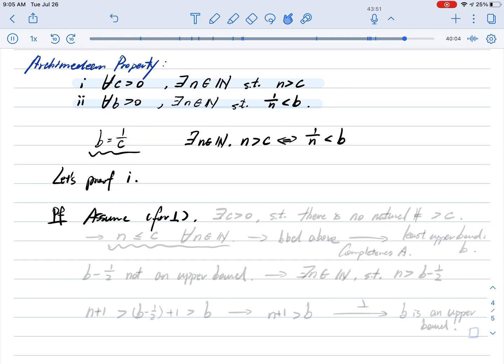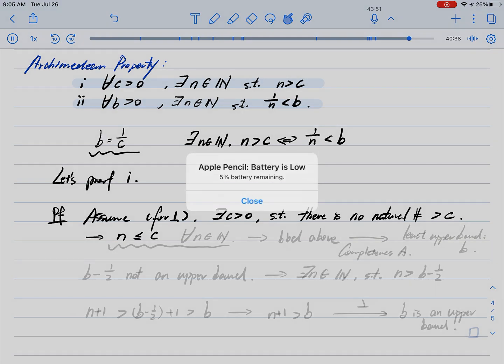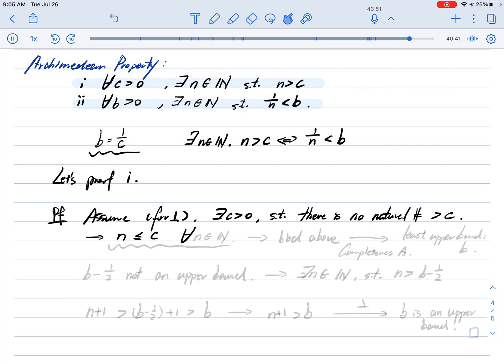So suppose there is a positive number c greater than 0 for which there is no natural number greater than c. We can use the order axioms, and we can conclude that obviously n is smaller than or equal to c for every single natural number n, right?